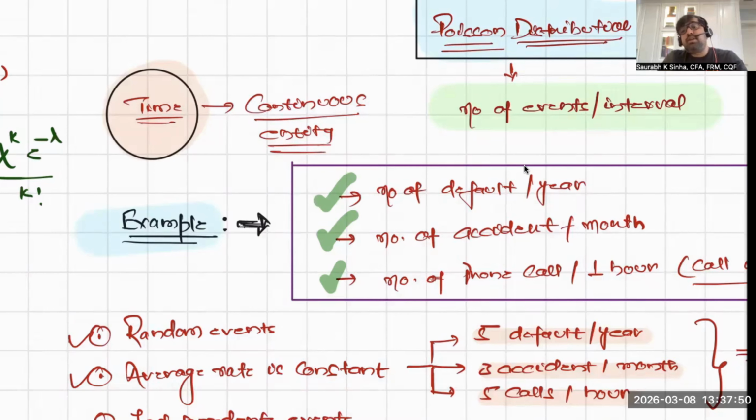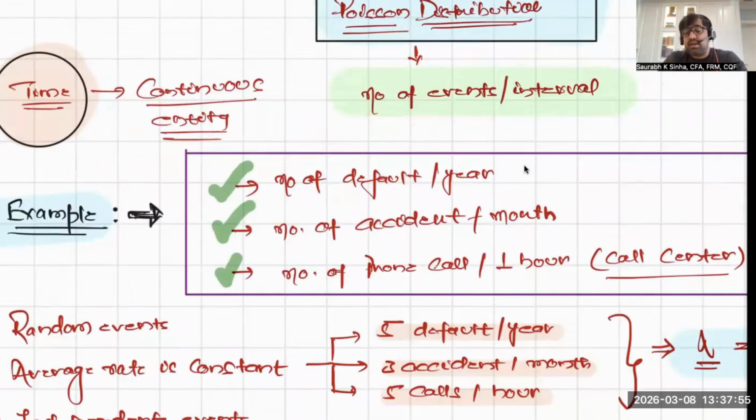Instead, we are interested in the number of events occurring in a given time interval. The number of events is a discrete quantity. It is 0, 1, 2, 3, 4, very similar to what we did in binomial distribution. And that's why Poisson distribution falls under discrete probability distribution.